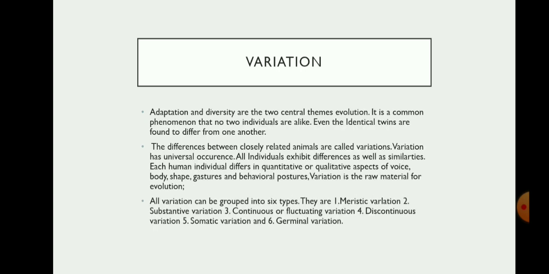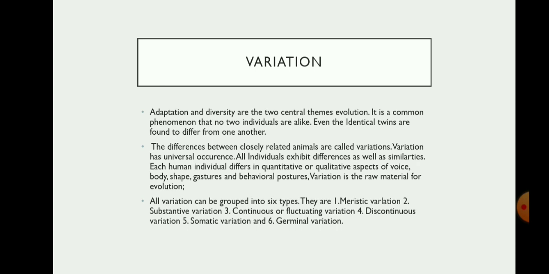Variation. Adaptation and diversity are two central themes of evolution. It's a common phenomenon that no two individuals are alike. Even identical twins are found to differ from one another. The differences between closely related animals are called variations. Variation has universal occurrence. All individuals exhibit differences as well as similarities. Each human individual differs in quantitative or qualitative aspects of voice, shape, body, gestures, and behavioral postures. Variation is the raw material for evolution.